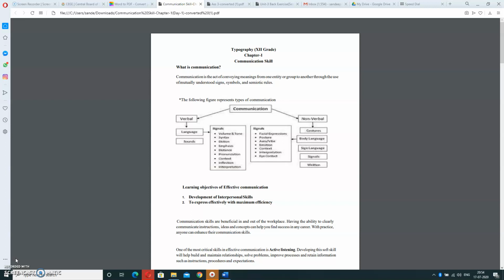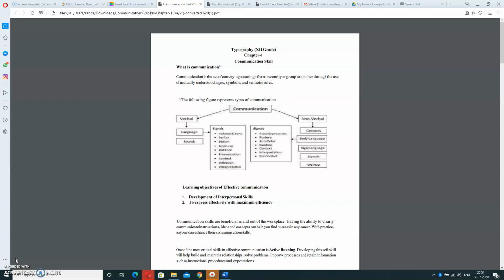Basically, communication is the act of conveying meaningful information from one entity or group to another through the use of mutually understood signs, symbols and semantic rules. For communication we need language also, we need some expressions also.